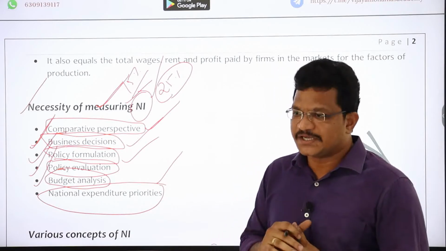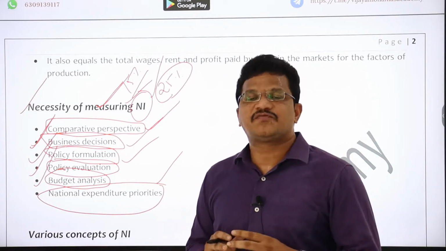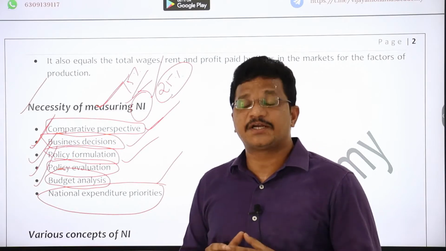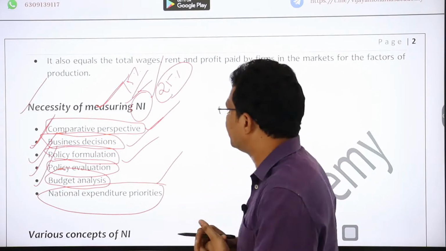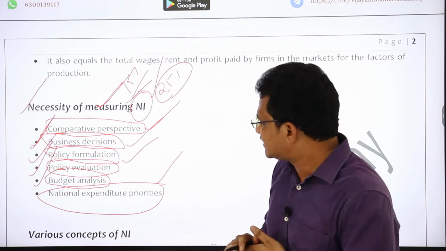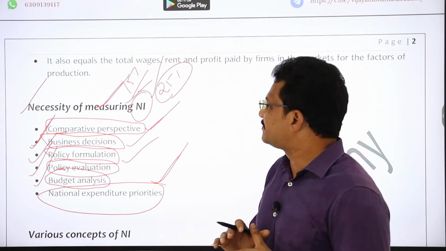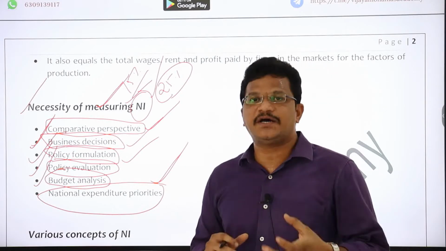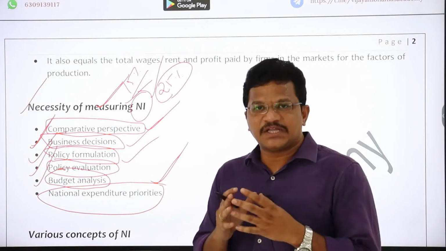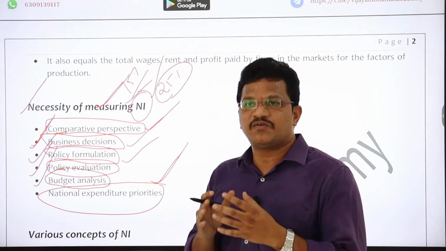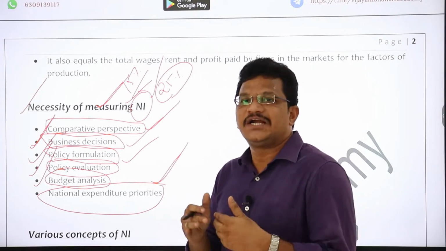For example, for instance, since the last 2 or 3 decades, government is focusing more on infrastructure spending, on inclusive growth, and on sustainable development. So in order to take decisions or give priority to national expenditure, you need to have an idea about how national income is being generated, what are the areas where you can get more revenue and what are the areas where you can spend more, so that the economy will go into a development mode.